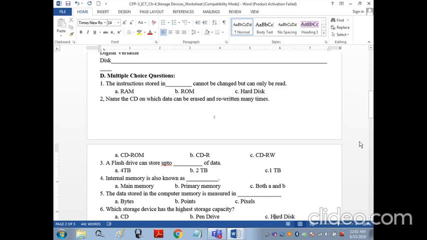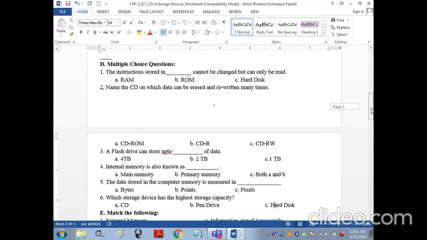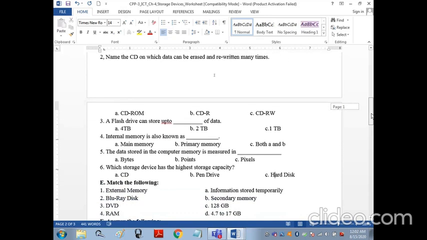Okay children, now matching. Match the following. You are having 4 points on the left side and 4 points in the right side. You have to match them. External memory. Information stored temporarily? No, it is stored permanently. Secondary memory? Yes, this is first.